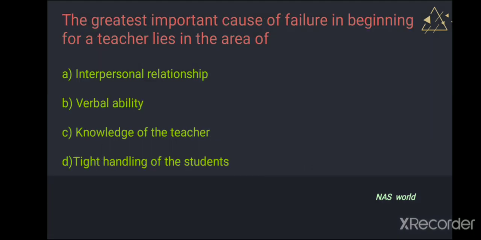It's the last question, just go through it. The greatest important cause of failure in the beginning of a teacher lies in the area. Okay, failure in the beginning of a teacher. A, interpersonal relationship, B, verbal ability, C, knowledge of the teacher, D, tight handling of the students. The greatest failure in the beginning of a teacher. Okay, hope you get it. Let's go through the answer.